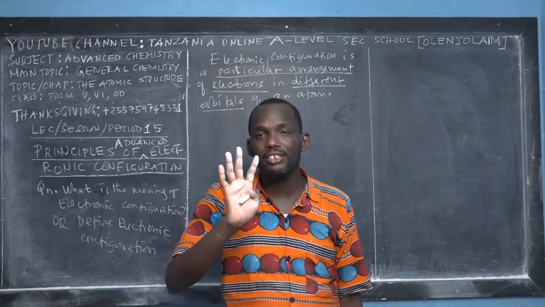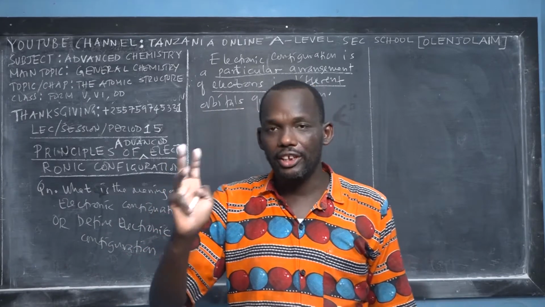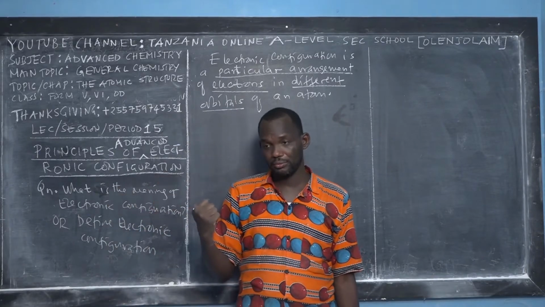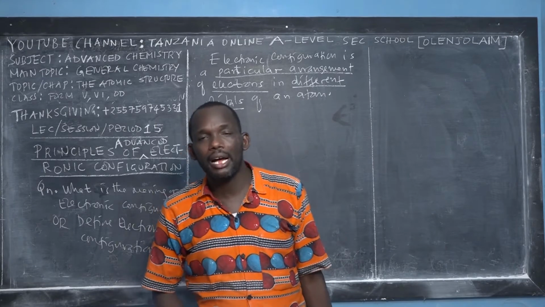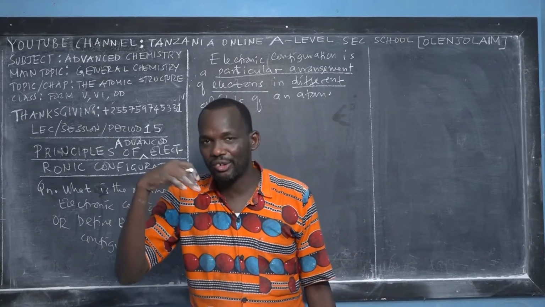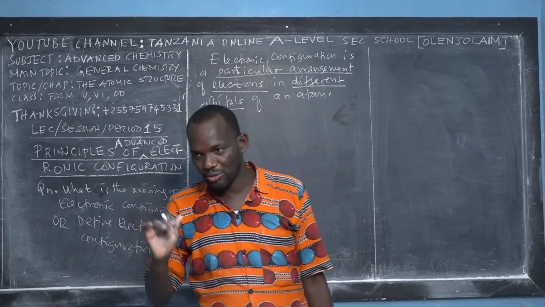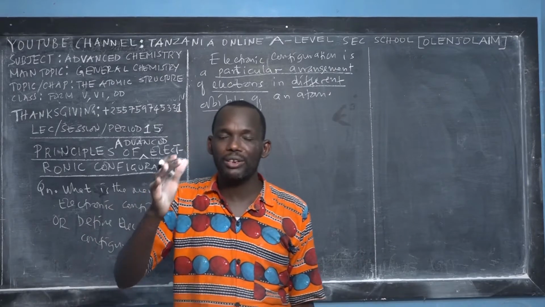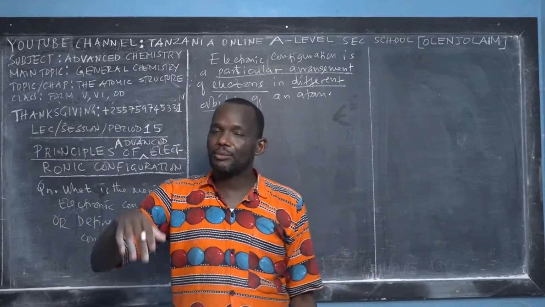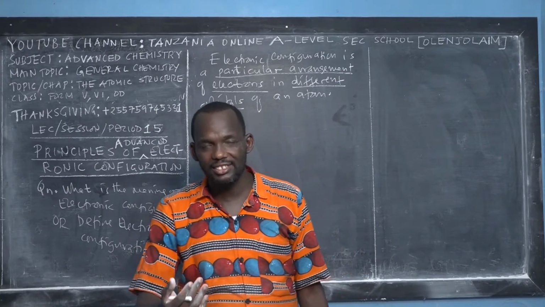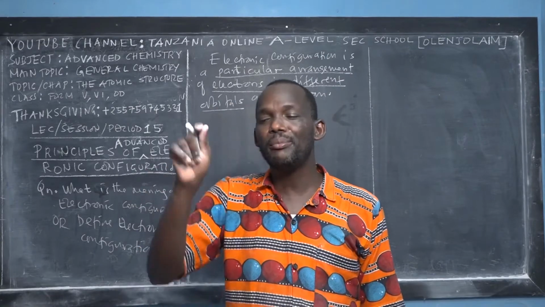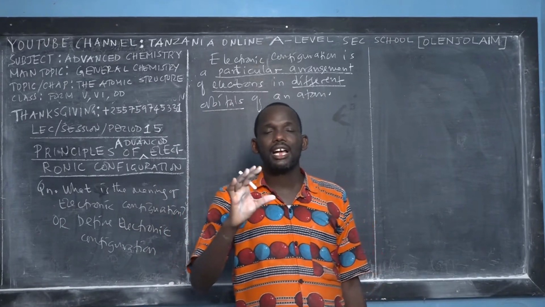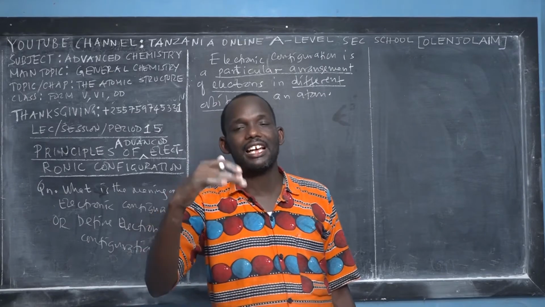There we learned 4 fundamental orbitals: the s, p, d, and f orbitals. Sometimes we call them orbitals, but it's a mistake. The correct name is sub-energy levels. The principal quantum number is the energy level. The subsidiary quantum number defines the sub-energy level in the main energy level.